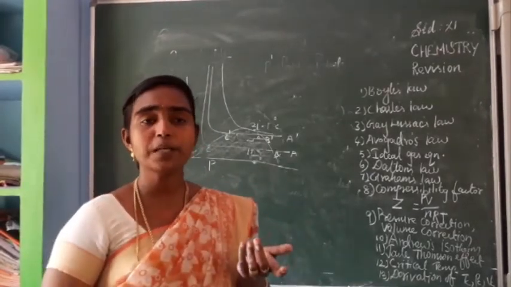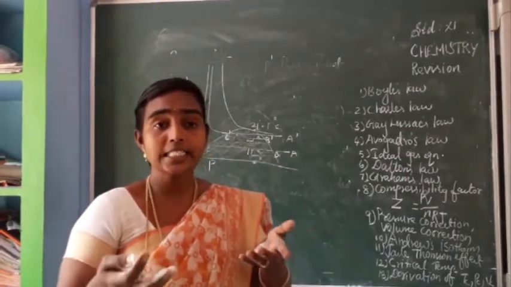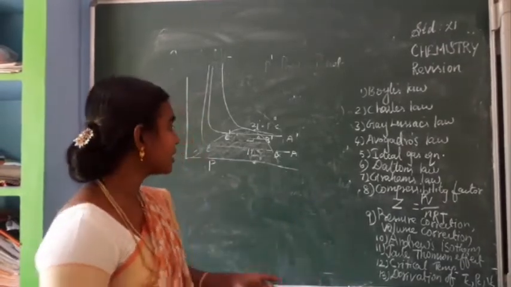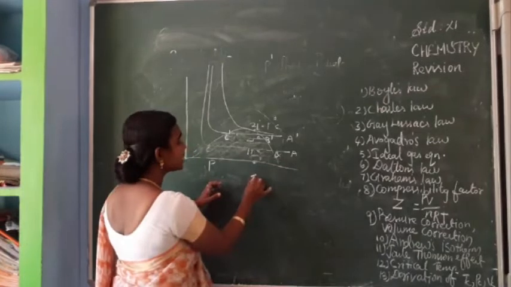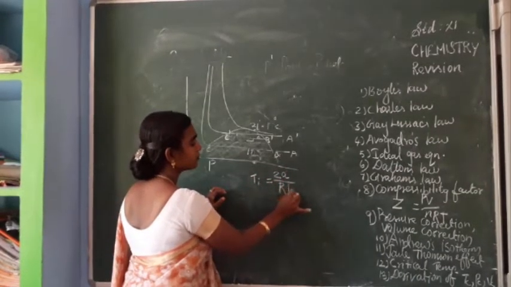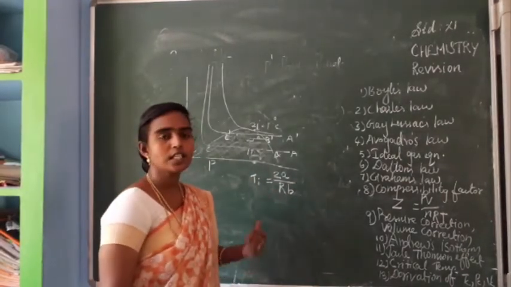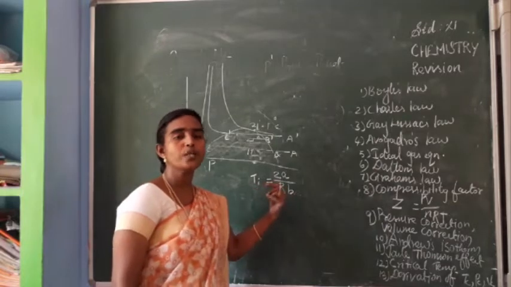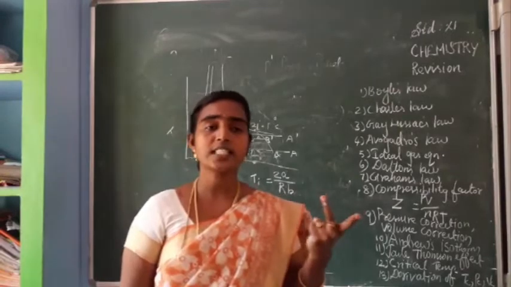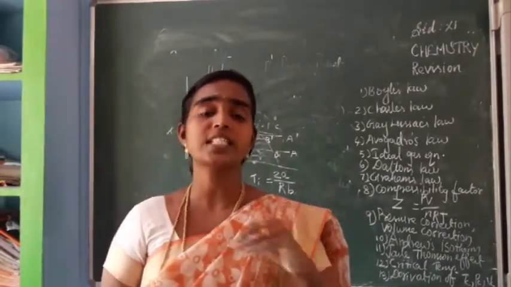So critical temperature means below this temperature a gas cannot be liquefied. That is called critical temperature. So the inversion temperature equation is Ti is equal to 2a by Rb. a and b are constants, R is the gas constant. So Ti is equal to 2a divided by Rb. Some gases, helium, hydrogen, nitrogen, ammonia, these gases are having low Tc value.